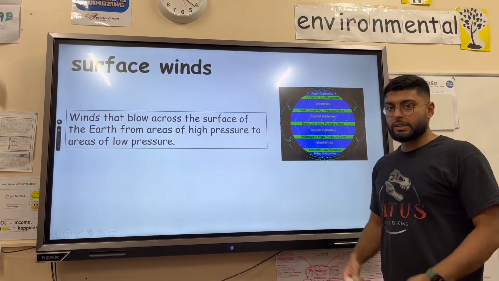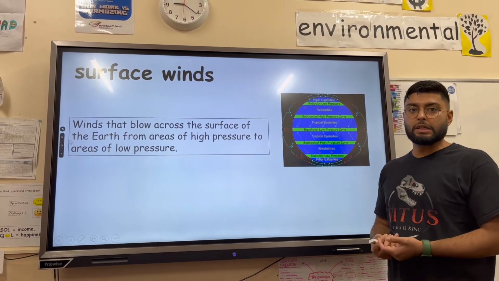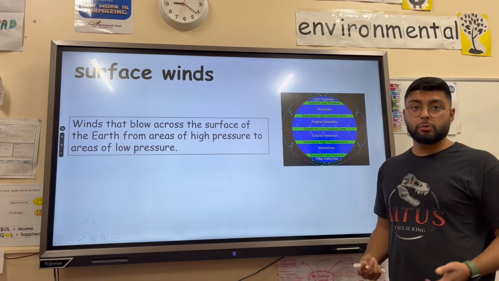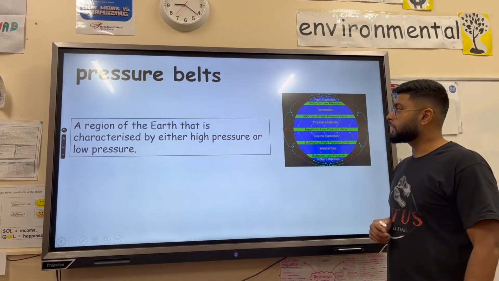So surface winds, these are just winds that occur on Earth's surface. When you feel the wind outside on the playground, that is a surface wind. It's just air moving from high pressure to low pressure.